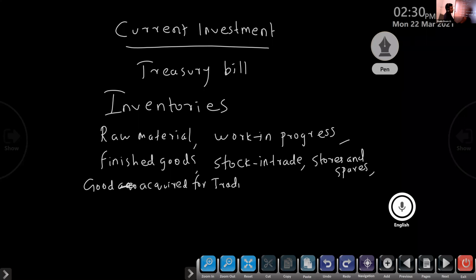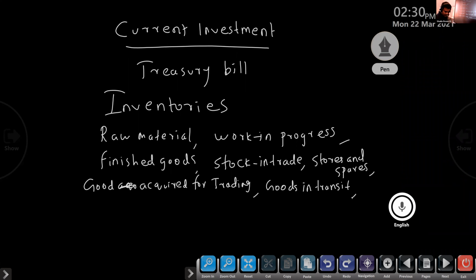Next, goods in transit. We ordered the goods, and now they are in transit, on the way only.